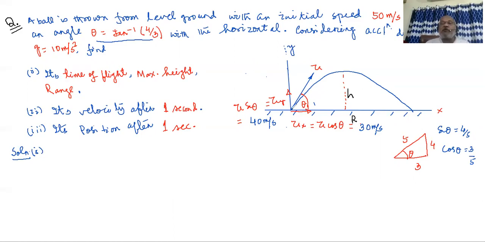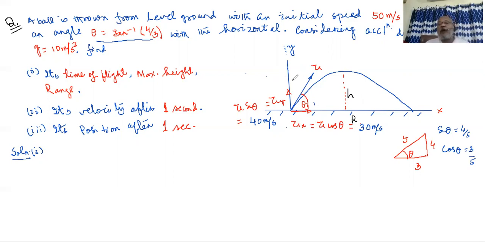As the body goes from point to point, during its displacement the body is shifting itself horizontally. At the same time, for some time, the body also goes up vertically and again comes down. So there is horizontal motion and there is vertical motion.